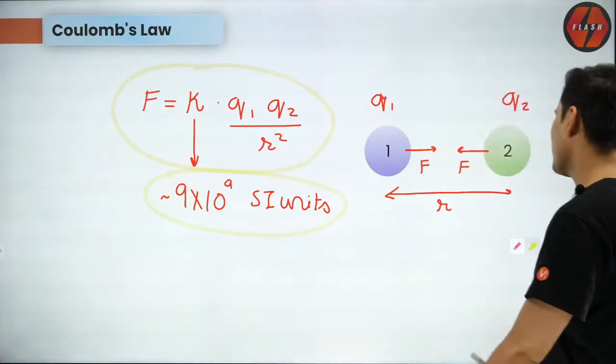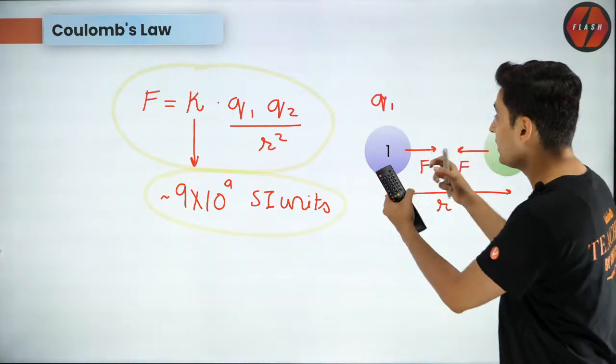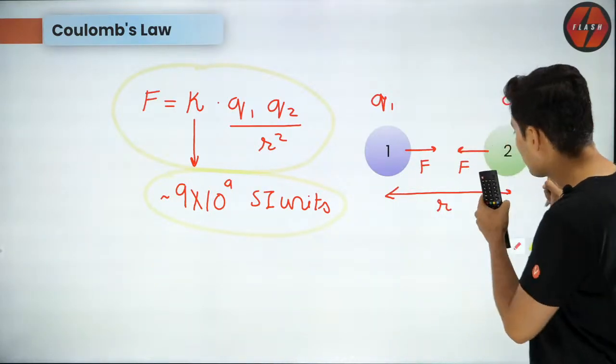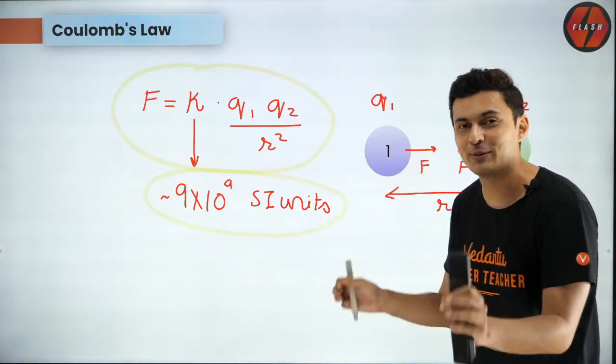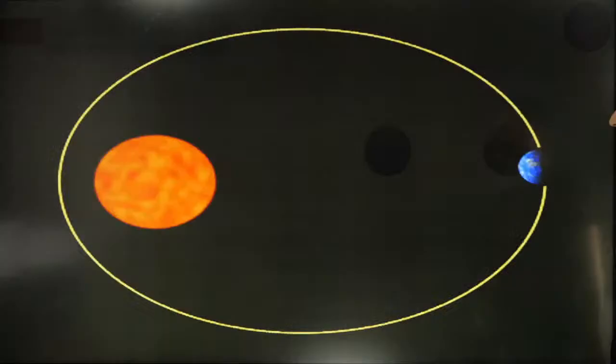Okay. Same, very good. How are they same? Because of Newton's third law. There is no ego between them. That okay, I am big, I will apply more force. Oh, you are small, then I will apply less force. There is no ego between them. They will both apply the same force. Okay, great. Chalo, let's go to the next thing.